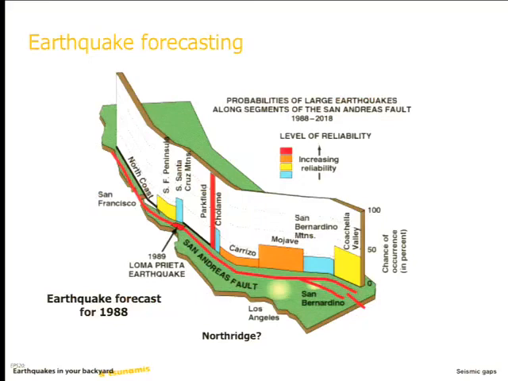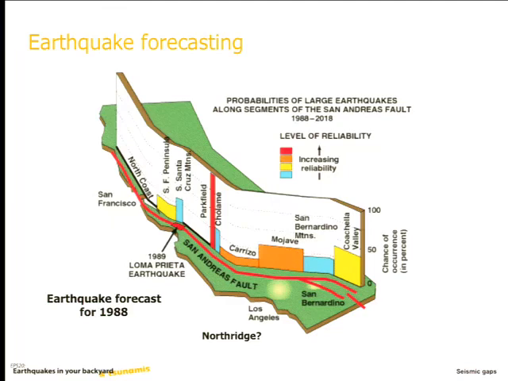So back in 1988, there was a huge amount of excitement because seismologists thought they had figured out how to predict an earthquake. All right? Turned out they were wrong, to be very clear, but there was a huge amount of excitement about this. And so they were looking at this exact same principle of trying to look for a sequence of events on faults, understanding the recurrence interval, identifying where there was a gap, i.e. where we were expecting an event, and then saying that was the place where we had high likelihood of an earthquake.